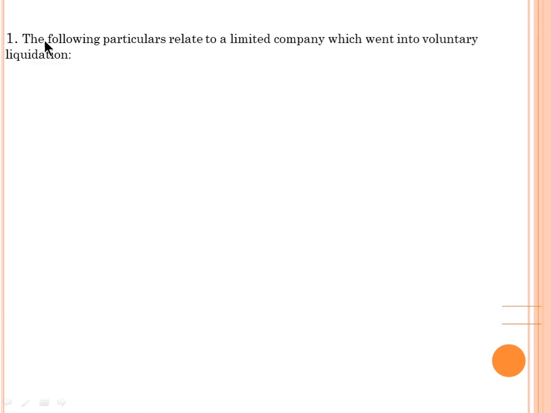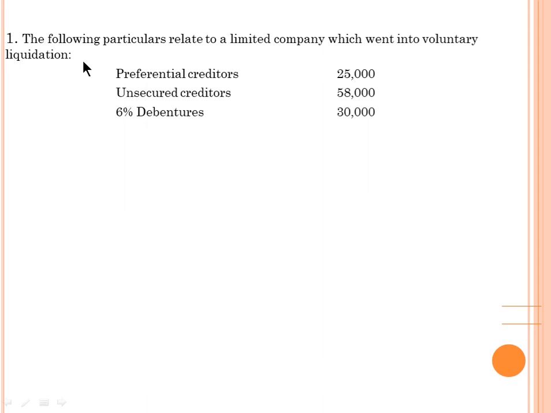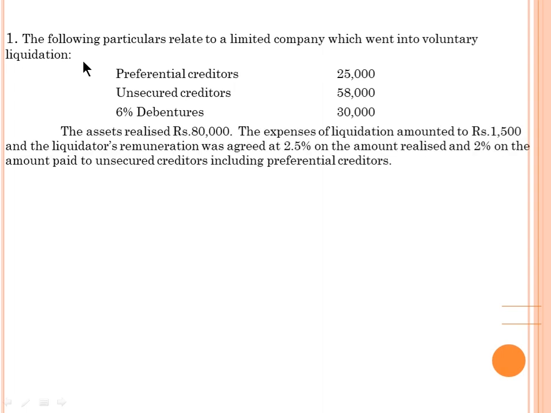See question number 1. The following particulars relate to a limited company which went into voluntary liquidation. The preferential creditors are given as 25,000, unsecured creditors 58,000, 6% debentures 30,000, and the assets realized total 80,000.